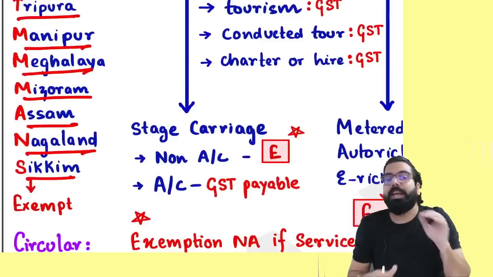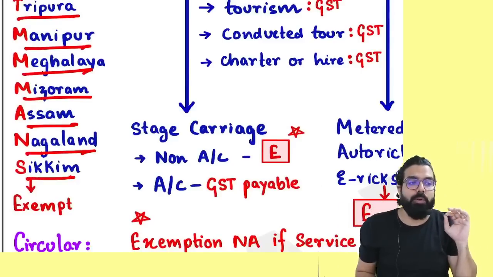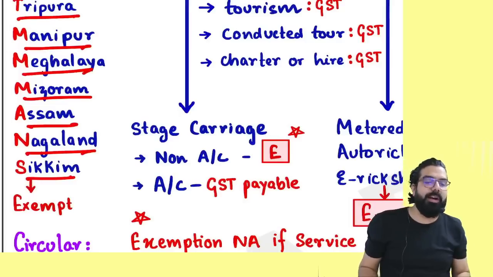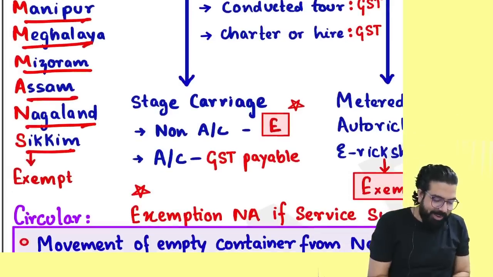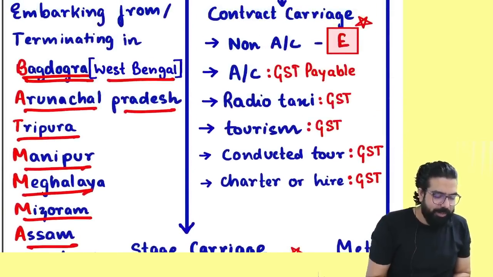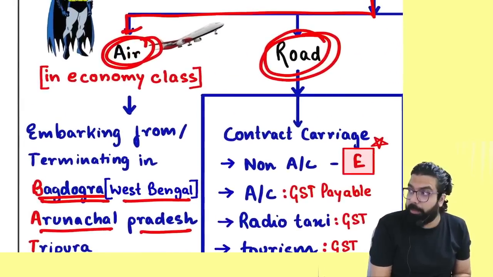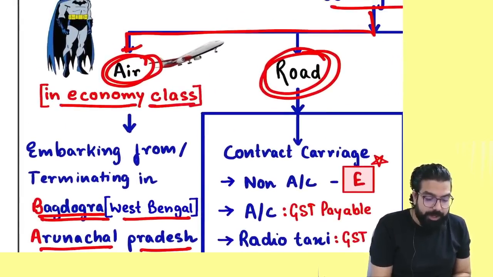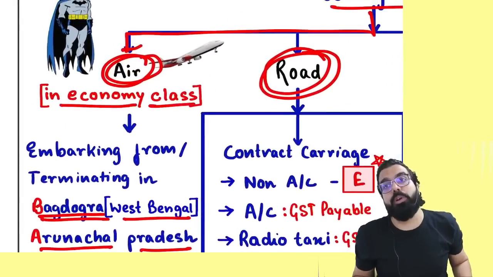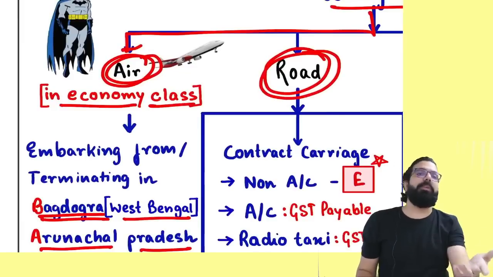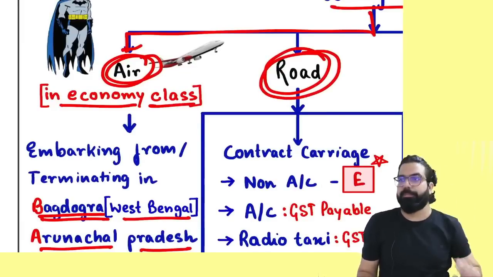You are going to Batman or you are coming from Batman. Always remember the airline company, whatever ticket they are going to sell you, they will not charge any GST. Everyone, GST will be exempted. But always remember it is only in case of what? Economic class. If you booked business class, when you can afford business class, you can afford GST also. Next.